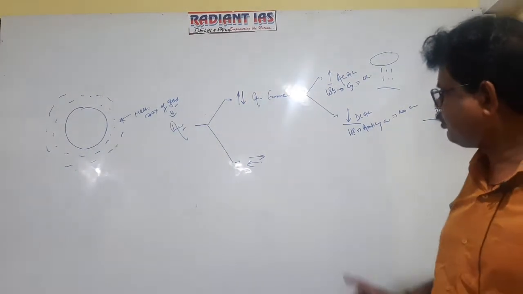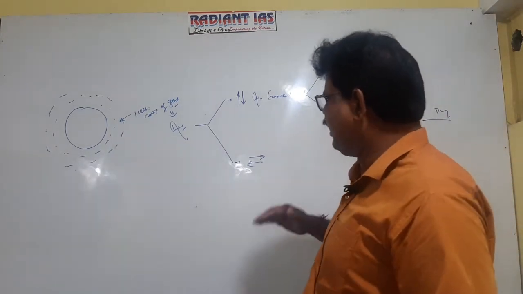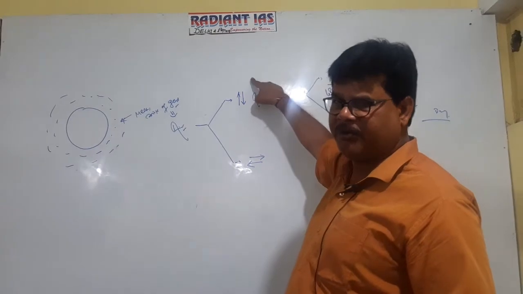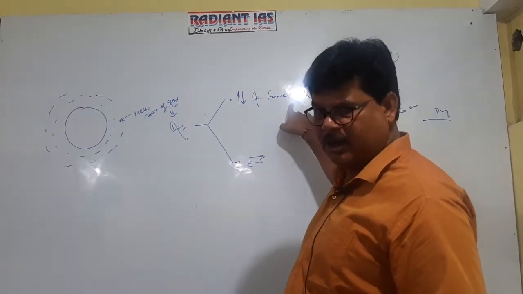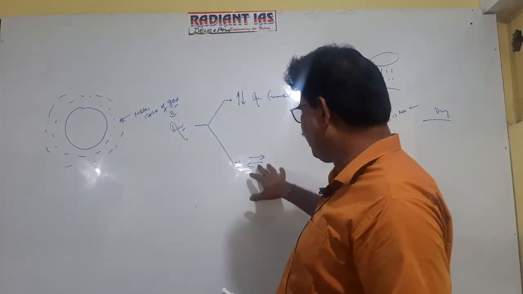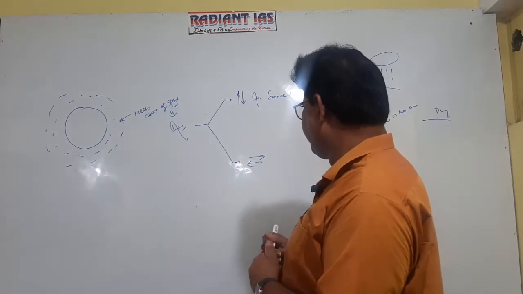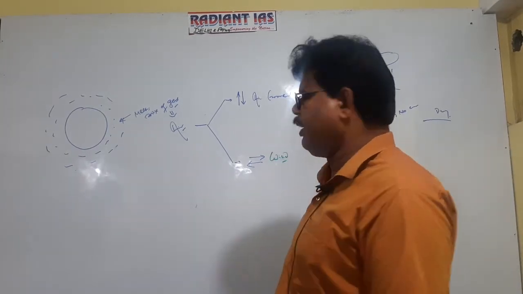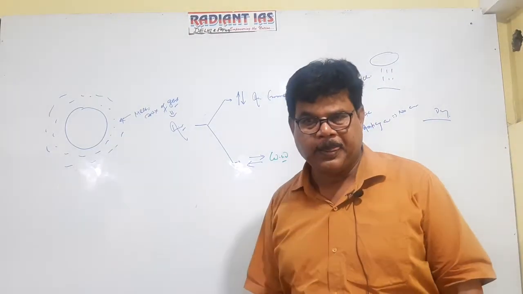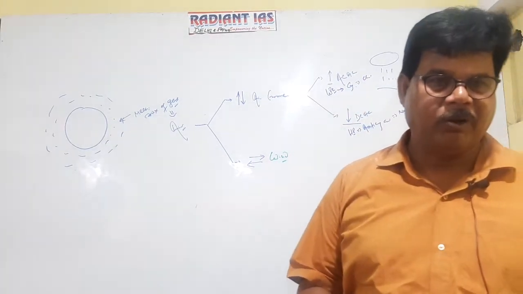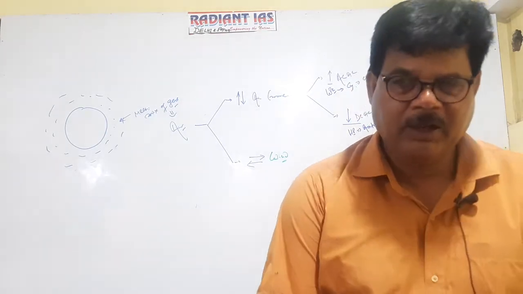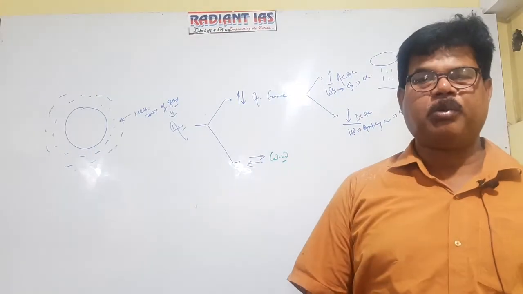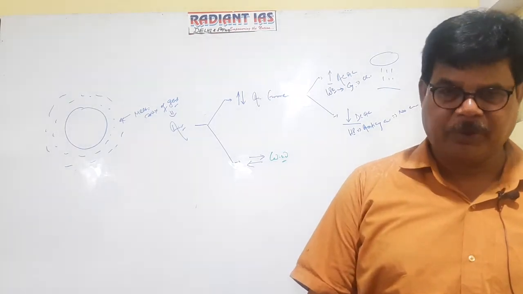Getting it now? I divided air into two categories. If there is vertical mobility of air, it is referred to as air current, but if there is horizontal mobility of air, it is referred to as wind. What is the difference between air current and wind? If there is vertical mobility of air, it is referred to as air current, but if there is horizontal mobility of air, it is referred to as wind.